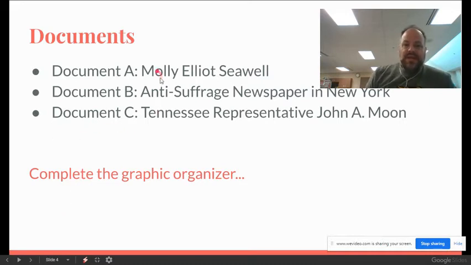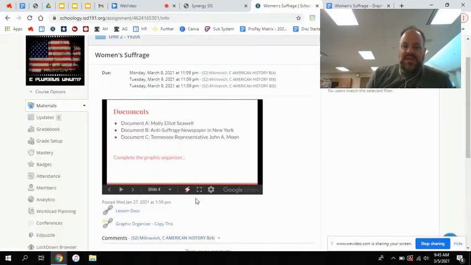So here are the three documents. We have document A from Molly Elliott Sewell. We have document B from an anti-suffrage newspaper in New York. And we have document C from the Tennessee representative named John Moon. So at this point, you're going to dive into the documents and work on that graphic organizer.